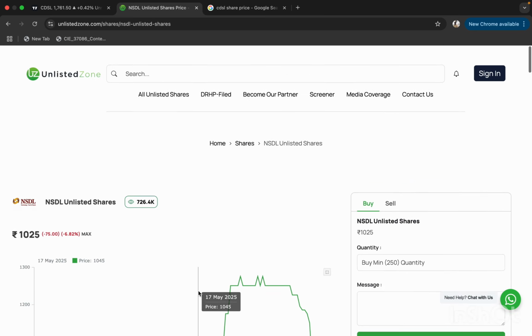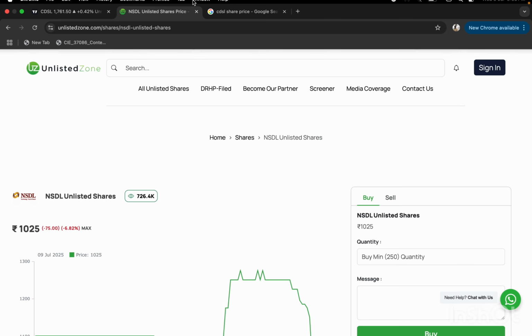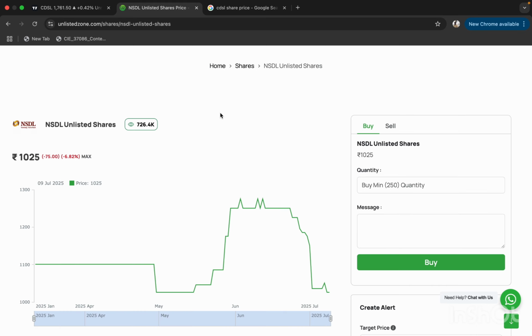So here is the conclusion: if NSDL gets a valuation around 40 PE, then the CDSL stock would correct around 10 to 15%. So there is a new buying opportunity for that. If you have the stock, you can average and sell for the gain. So here is the strategy for the NSDL IPO.